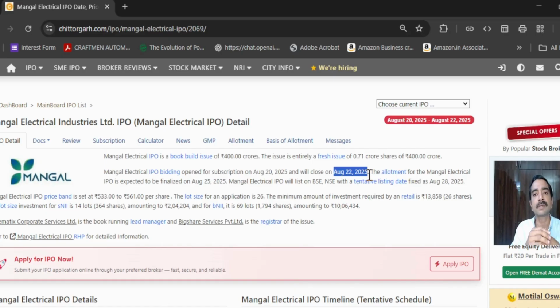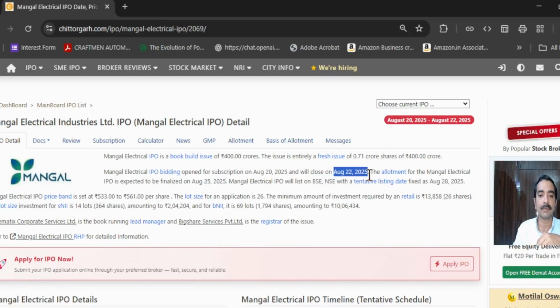And the next is that it is available for the public to apply or subscribe for the IPO between, say, 10 a.m. to 5 p.m. on all the days, whenever the stock market is open, except stock market holidays. So on all the other days it is available between 10 a.m. to 5 p.m. Okay, this is one factor basically. So here it is mentioned almost 3 days.